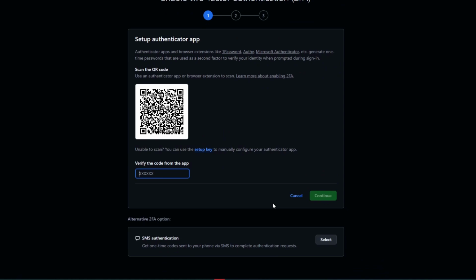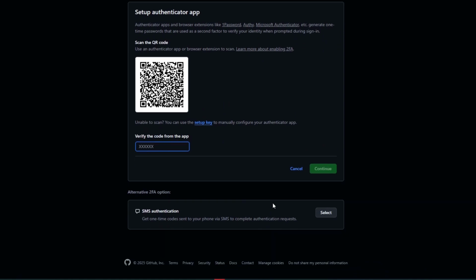You can scan this QR code by using one of the authenticator apps. I suggest using Google Authenticator because it's easy to use. You can just scan this QR code right here, type the verification code that we got from Google Authenticator, and we will be able to basically enable the two-factor authentication on our GitHub account right here. Now you can just do that, and let's go back to the application form.